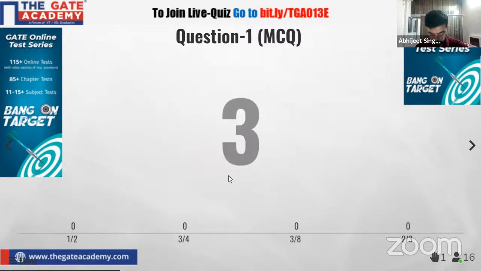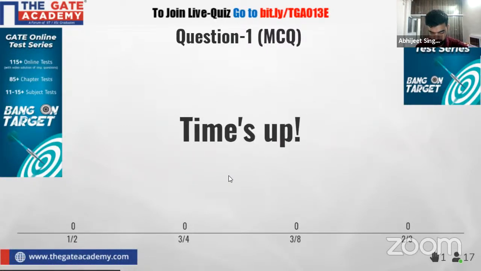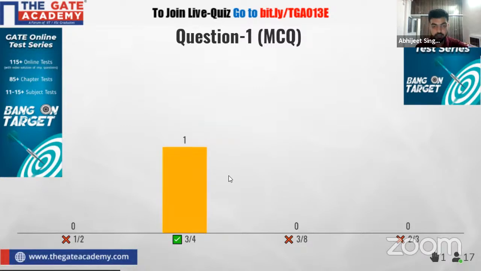And the time is going over. 3, 2, 1. Okay. So only one student has answered it correctly. And what about the others? Those who have not responded, what happened, guys? Why are you not responding? There are almost 17 students, and only one has responded. Okay, so is there any issue going on?